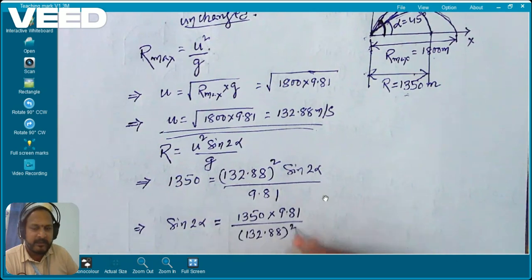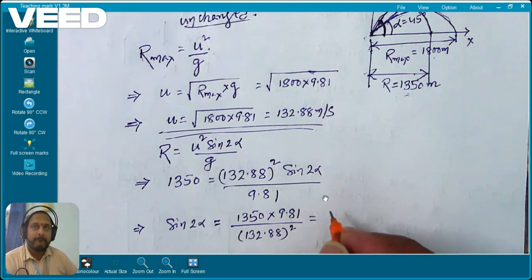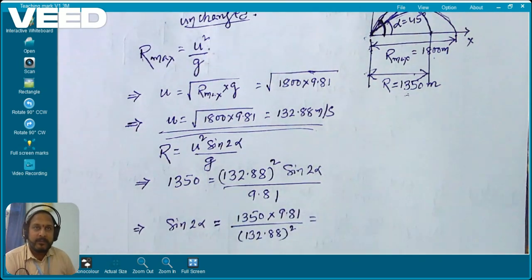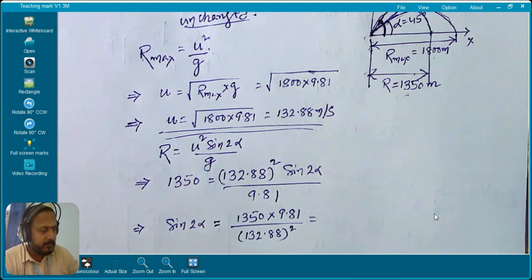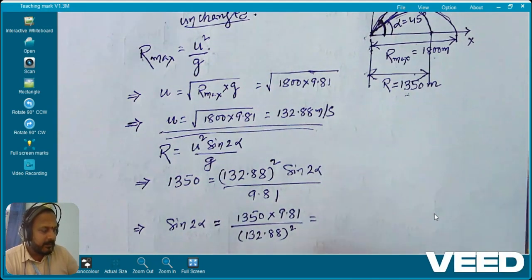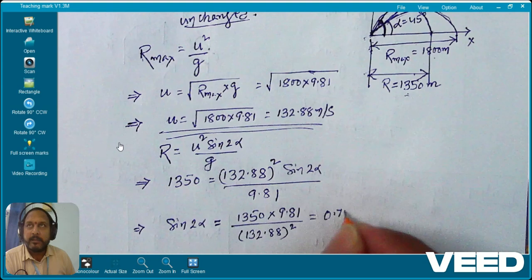What is the answer you're getting for sine 2 alpha? 1350 into 9.81 divided by 132.88 squared. How much you got? Yes, 0.75.